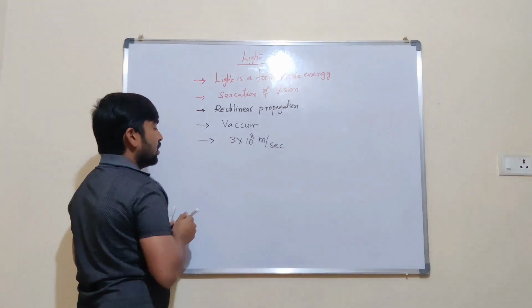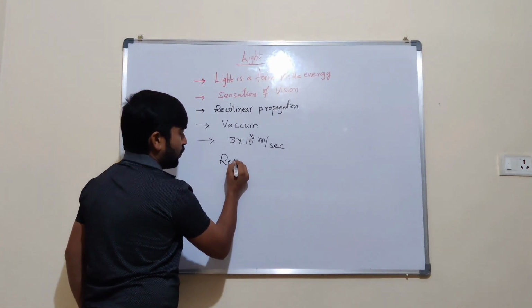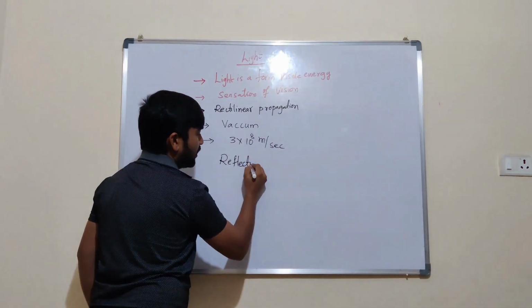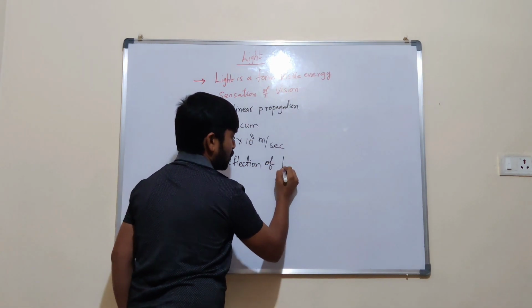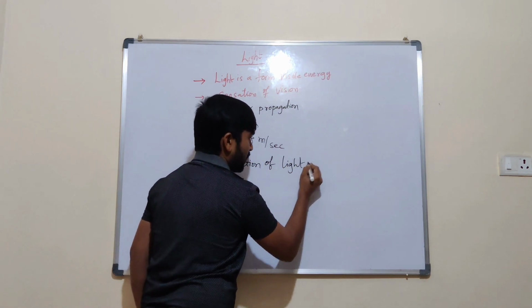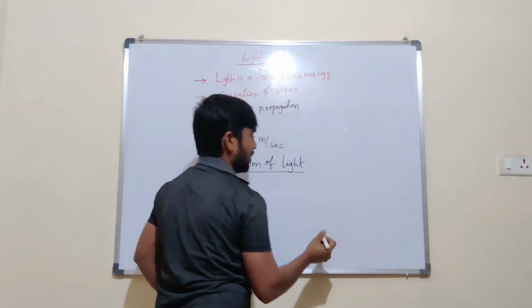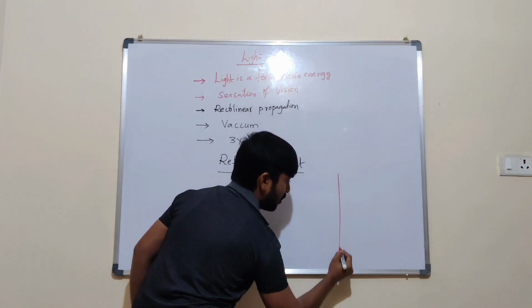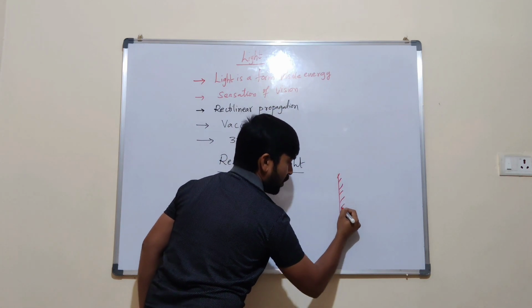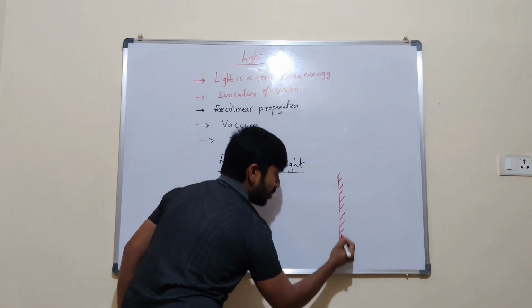So what is reflection? Reflection of light. For example, if I take a smooth surface like a mirror, we already know about this mirror.